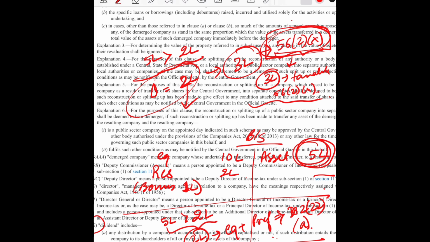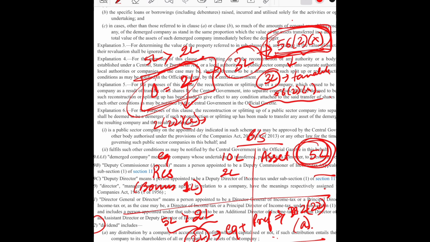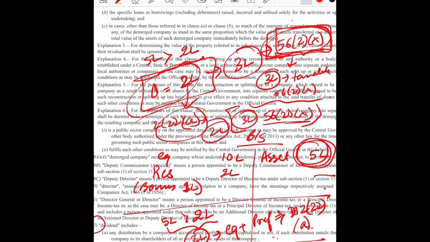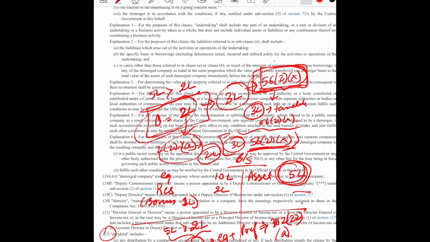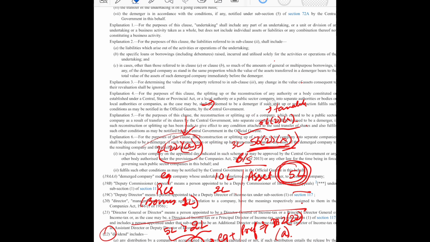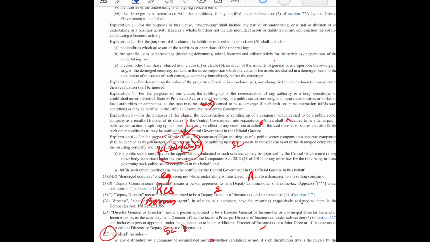But since we have a specific provision, that is 222A, and when we have a specific provision, we need to follow the specific provision over a general provision. So the 2 lakhs would be taxable under 222A, however the 3 lakhs would be taxable under 56(2)(10) if it falls under the definition of 56(2)(10), that is property. So I think section A, everything that it talks about, we have been very clear about it. Now let's move to subsection B.